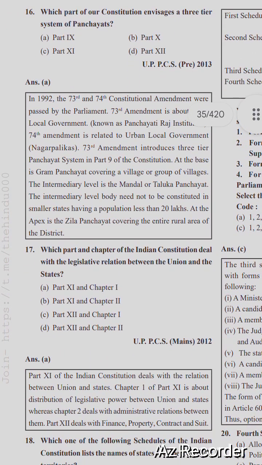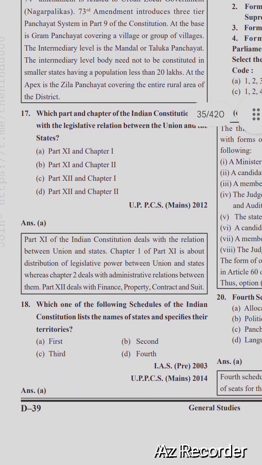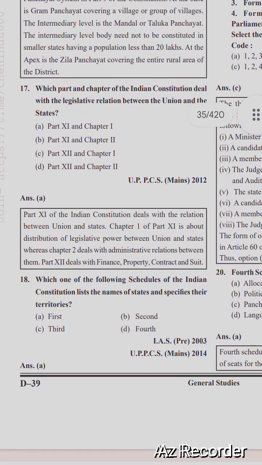Which part and chapter of the Indian Constitution deal with the legislative relations between Union and states? Part 11 and Chapter 1, Part 11 and Chapter 2, Part 12 and Chapter 1, Part 12 and Chapter 2. The right option is option A. Part 11 deals with the relations between Union and states.